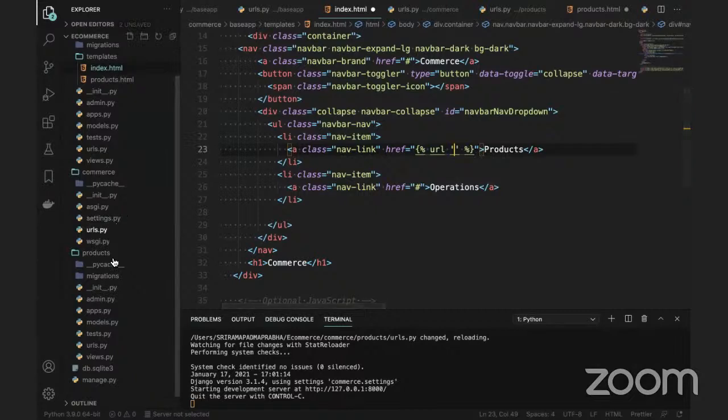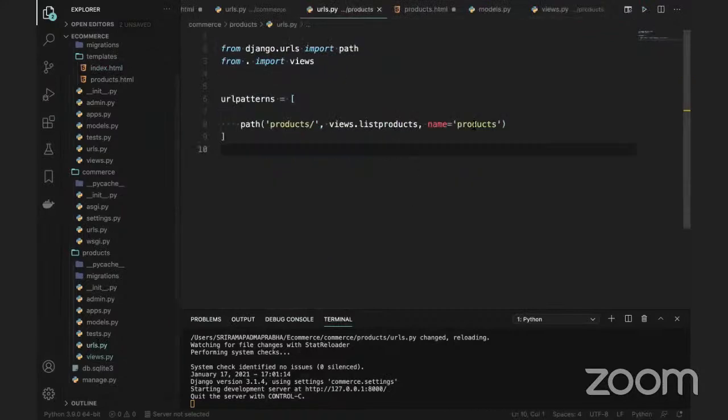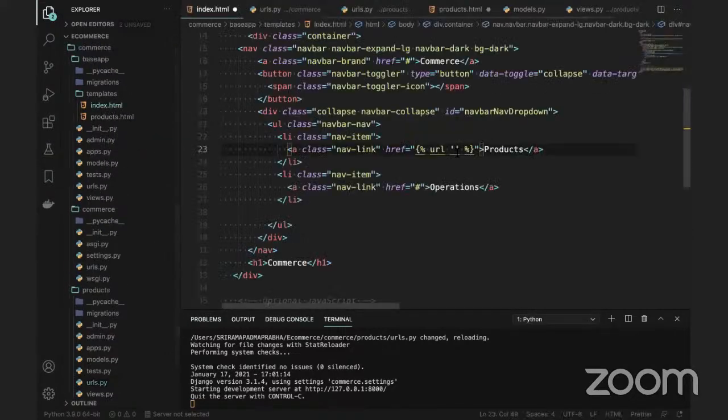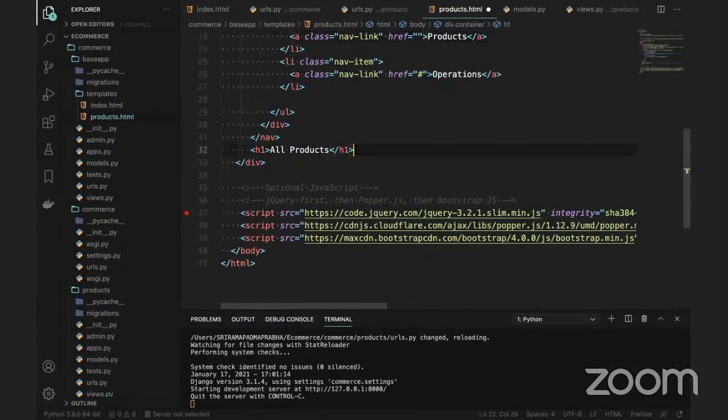What is the URL name of this? If you go to the products views and URLs, there is a name called products. This is the same name I'm giving it here. If you go to this index.html, I'm giving the same name. Okay. If I click the products, it should go to the products.html and display the products. So far, I have not displayed the products here.